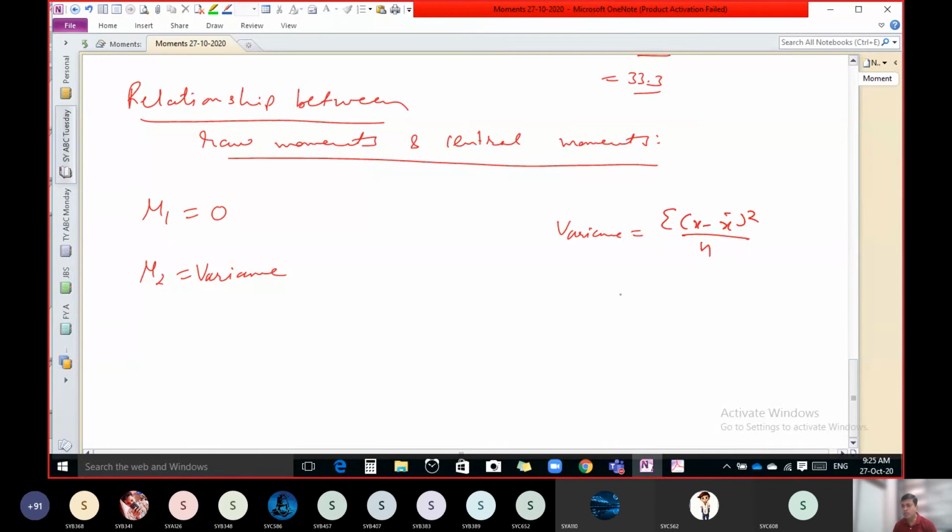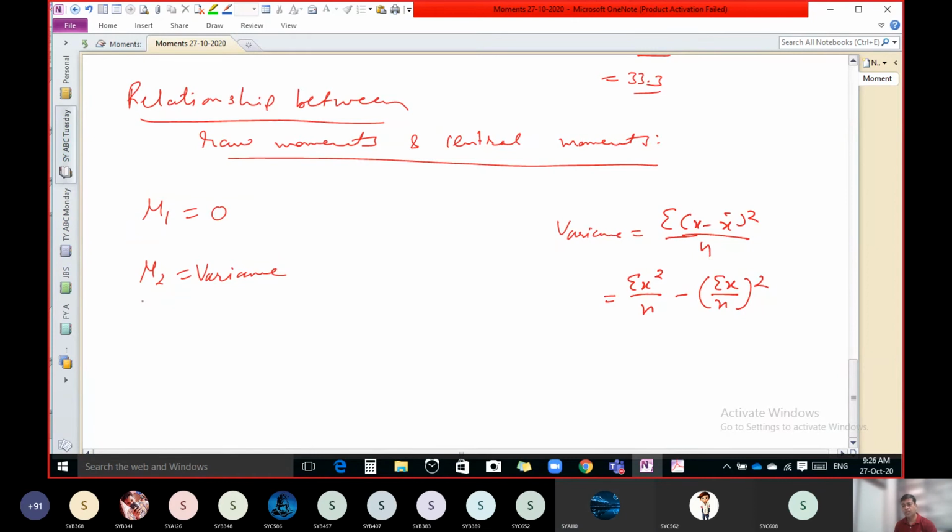Any of you know another form of this variance formula? Sigma x square upon n minus sigma x upon n the whole square. Yes, you are right.